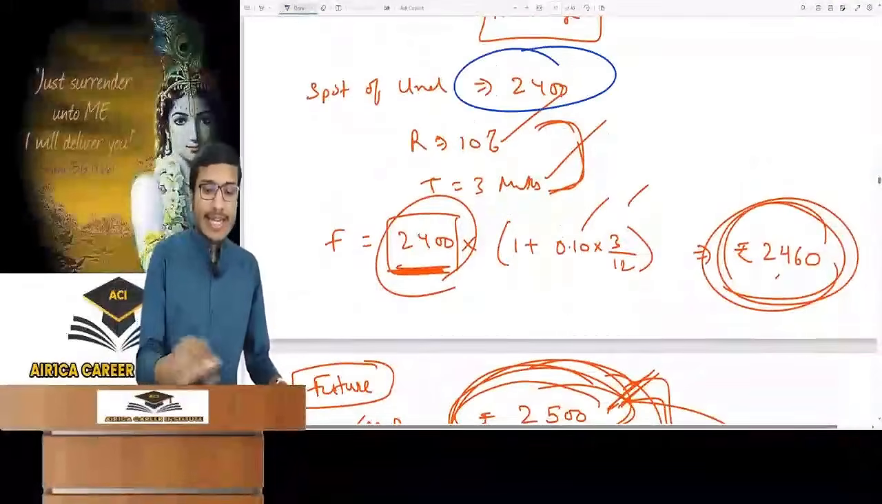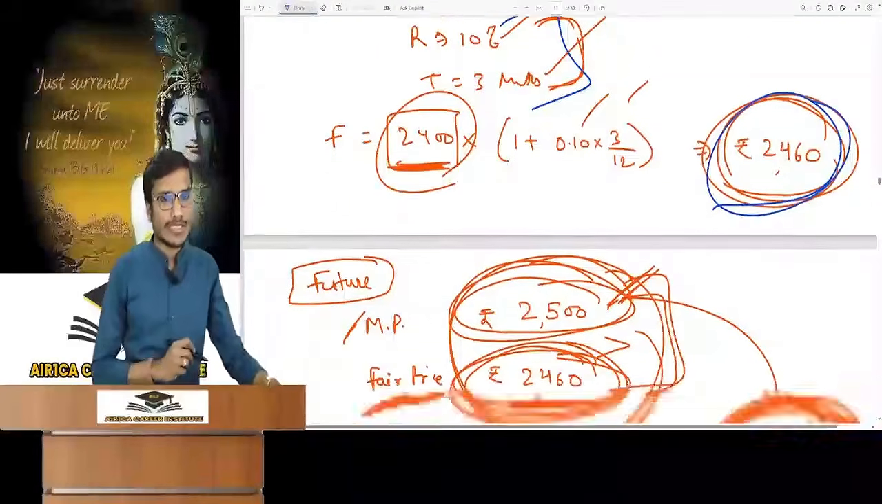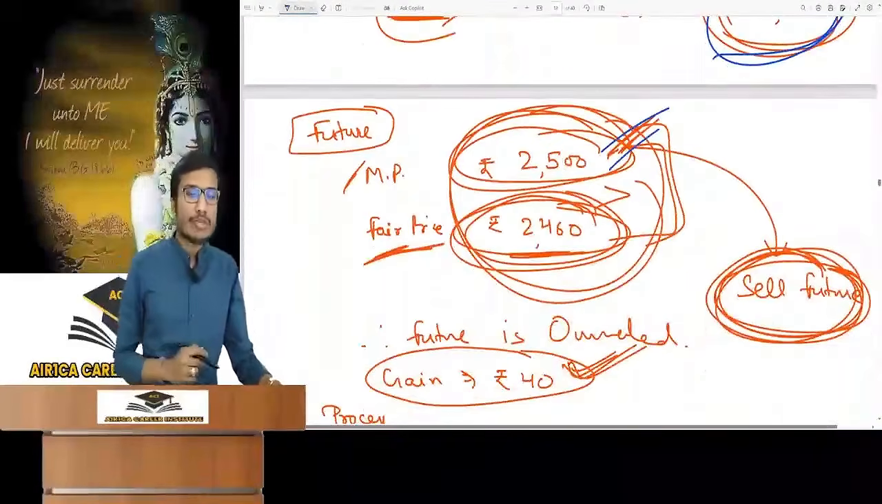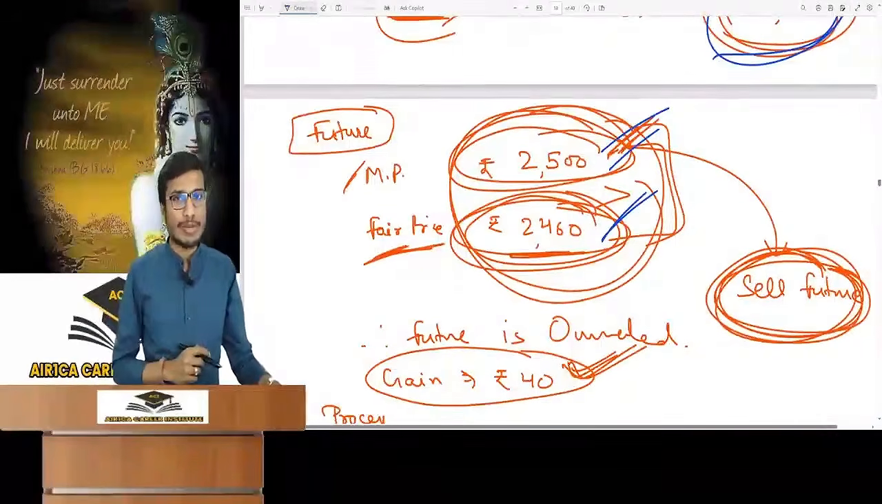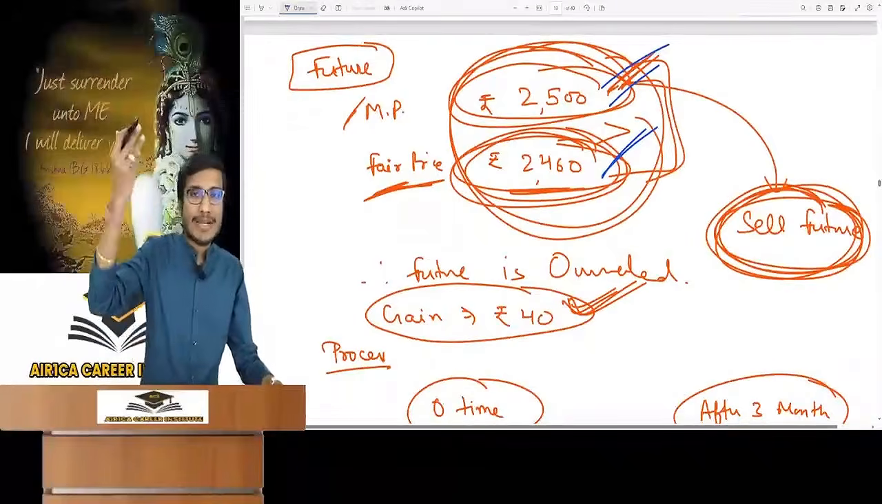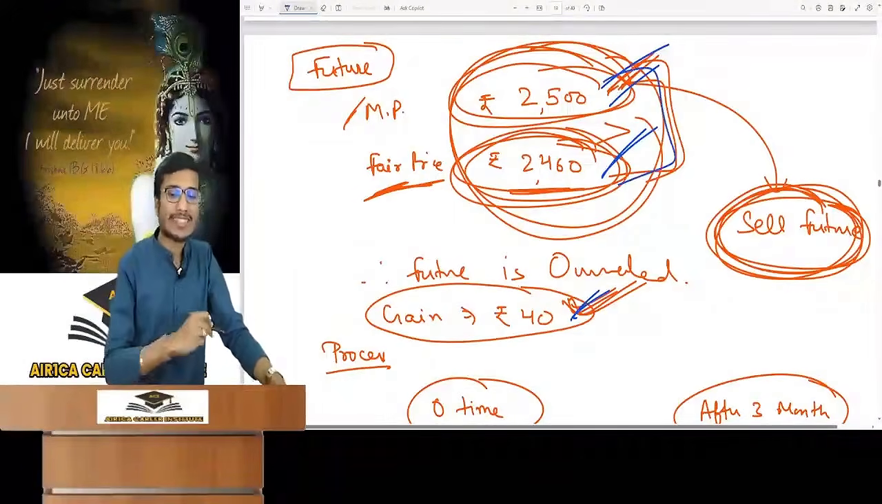See, the share is at 2400. Calculating after considering 10% for 3 months, it will be 2460. The future in the market is at 2500. Its fair price should be 2460, which we calculated right now. It means the market price is more, so we should give a sell call. It is overvalued. It will give a gain of 40 rupees.